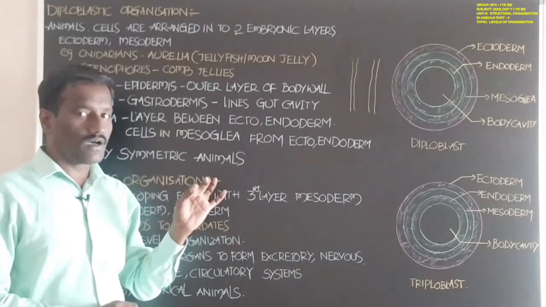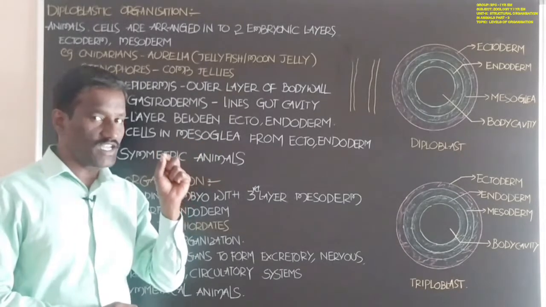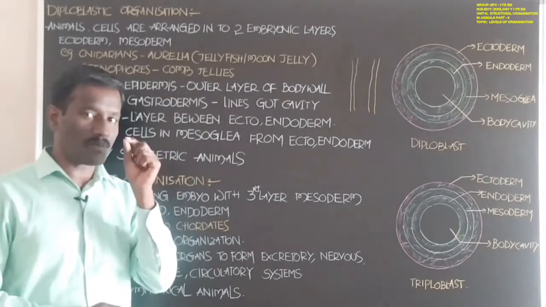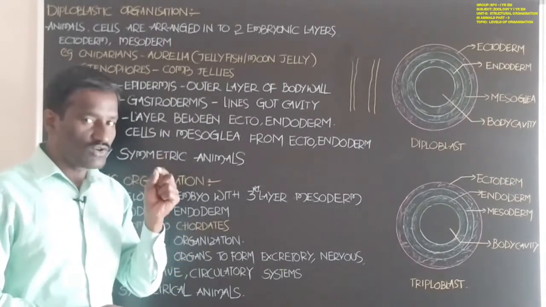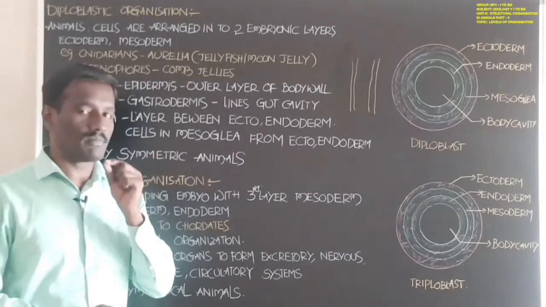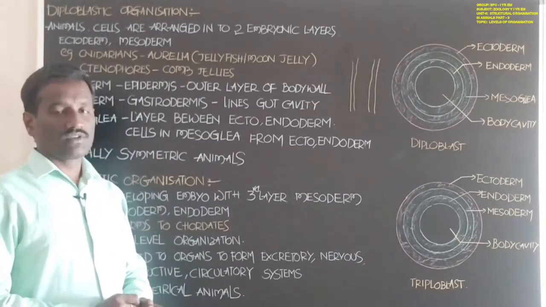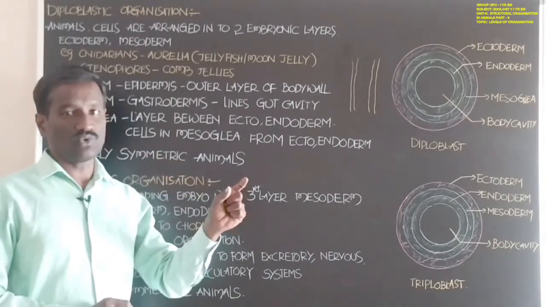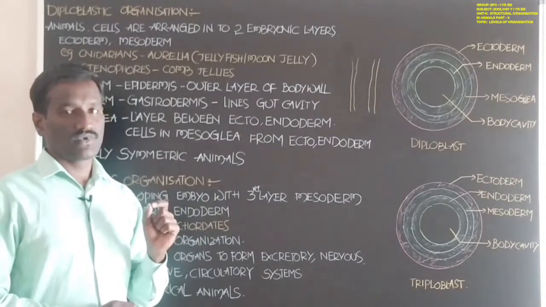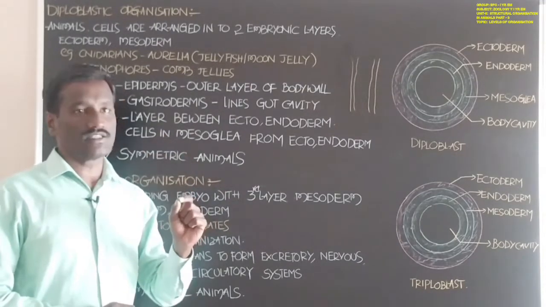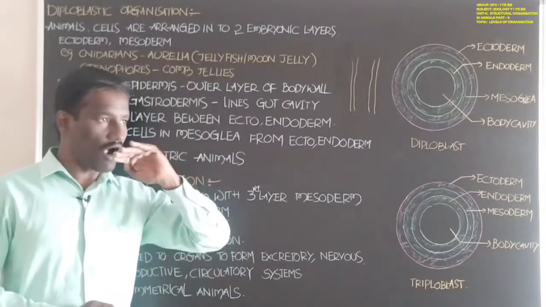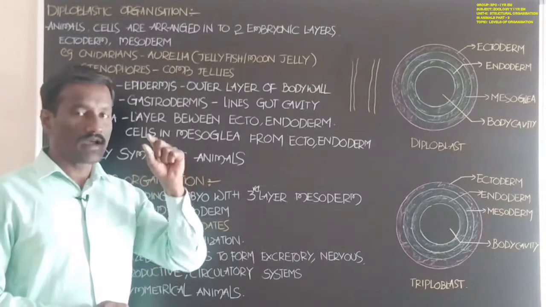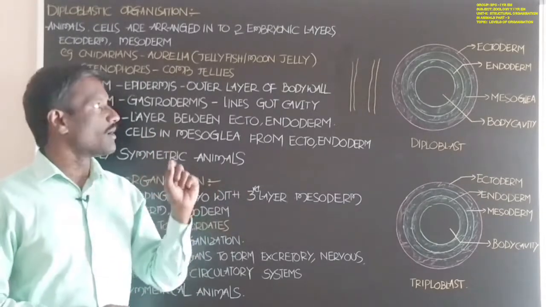If you observe the embryo stage of these animals, blastula is one of the stages in the embryonic development. In the blastula stage, the cells are arranged into two layers. One is the upper, outer layer, and another is the inner layer. These are called ectoderm and endoderm.